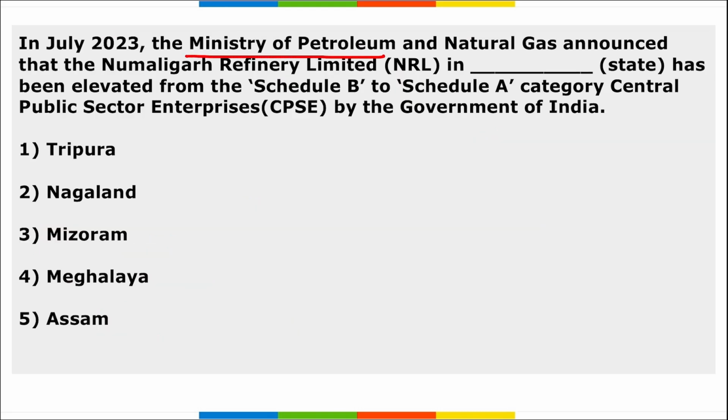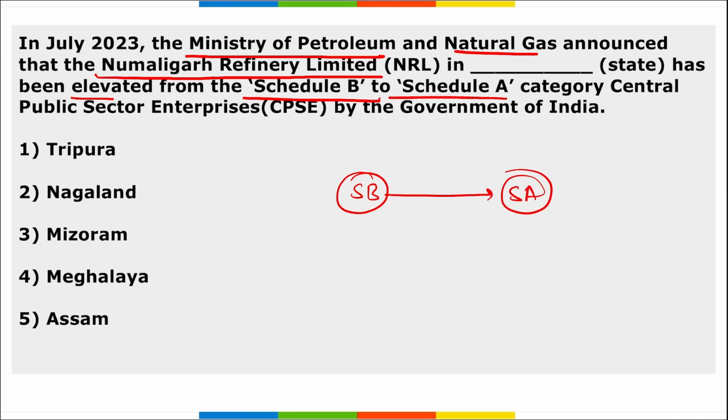Next, the Ministry of Petroleum and Natural Gas announced that the Numaligarh Refinery Limited, in which state, has been elevated from Schedule B to Schedule A. That means it has been converted from Schedule B to Schedule A category by the Government of India. The question asked here is, where is this Numaligarh Refinery Limited, this NRL, located? It is located in the state of Assam, right? And it has been elevated from Schedule B to Schedule A category CPSE by the Government of India.